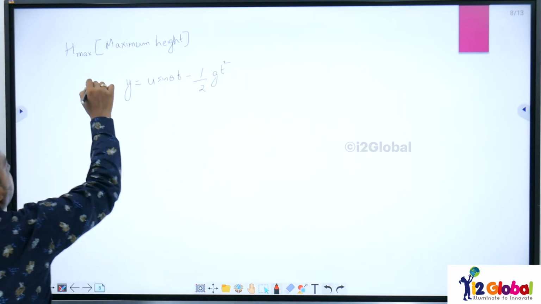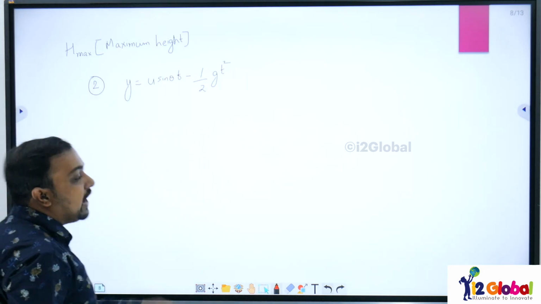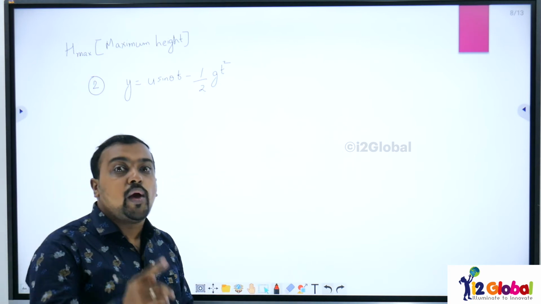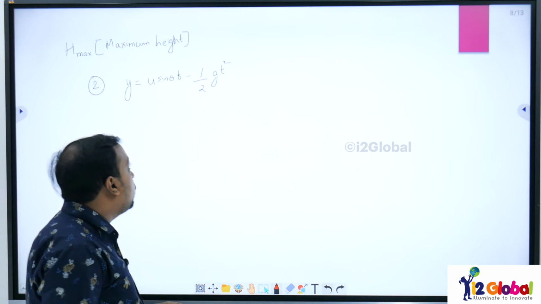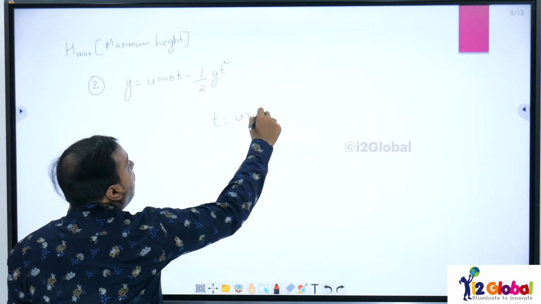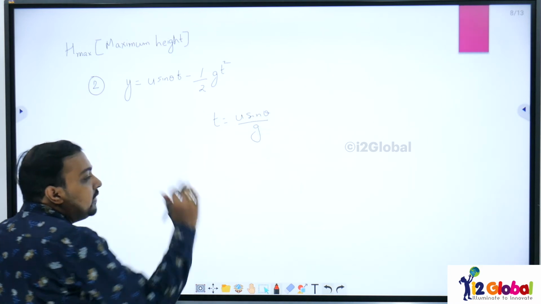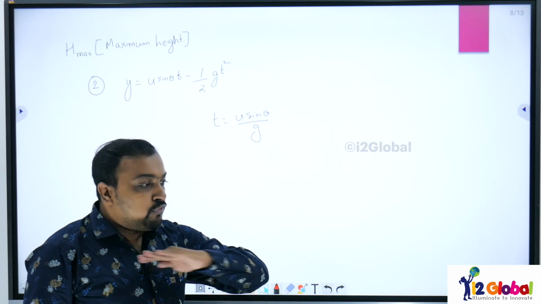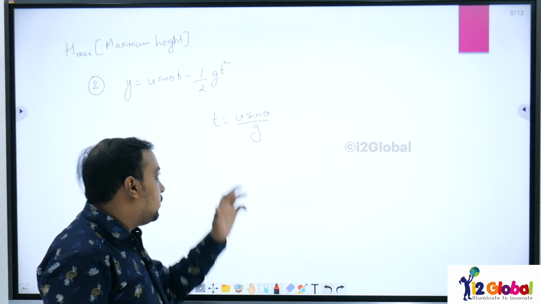If you remember, this was equation number 2 that we have written down. This particle will be at the highest point when time is equal to u sin theta divided by g. This we have calculated. This is the time for which the particle will move from the ground to the highest point.